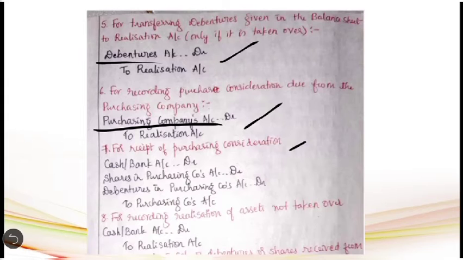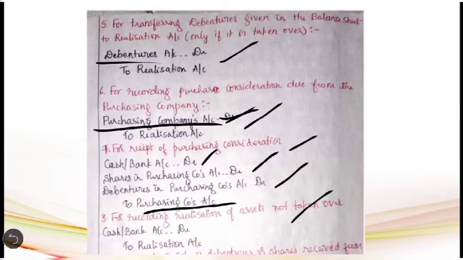Then the seventh entry has to be passed for the receipt of purchase consideration. As we discussed earlier, the purchase consideration can be discharged by the purchasing company by paying cash, by issuing shares in the purchasing company, or even by issuing debentures in the purchasing company. So the entry will be cash or bank account debit, shares in purchasing company's account debit, debentures in purchasing company's account debit, to purchasing company's account. Earlier we had debited it, so when they settle the amount of purchase consideration, their account should be cancelled by crediting the account.